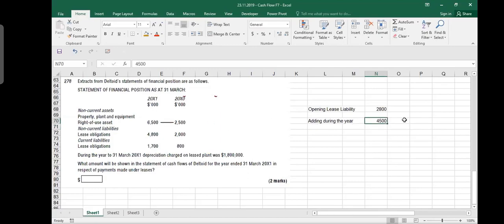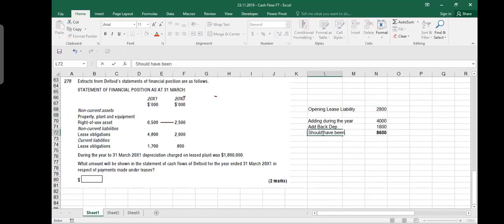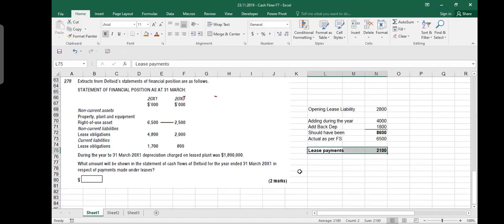65 and 25, this is 4,000. And then you say add back depreciation, which is how much depreciation you had? 1,800. So this much should be your asset. This is what your asset should be, 8,600. I'll explain, don't worry. And then you say actual as per financial statement is 6,500, and lease payments are 86 minus 65, which is 2,100. These are your lease payments, 2,100. Now, let me explain.